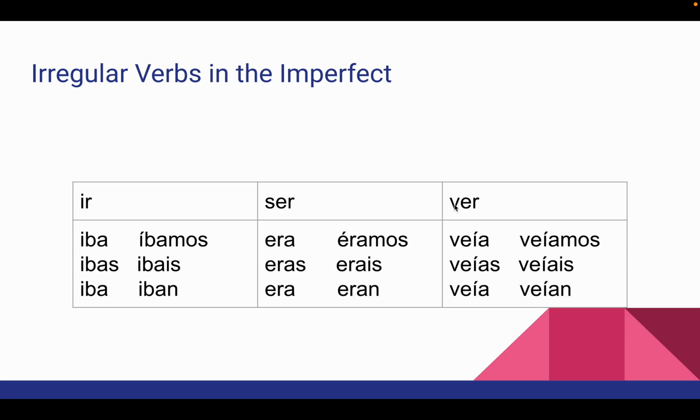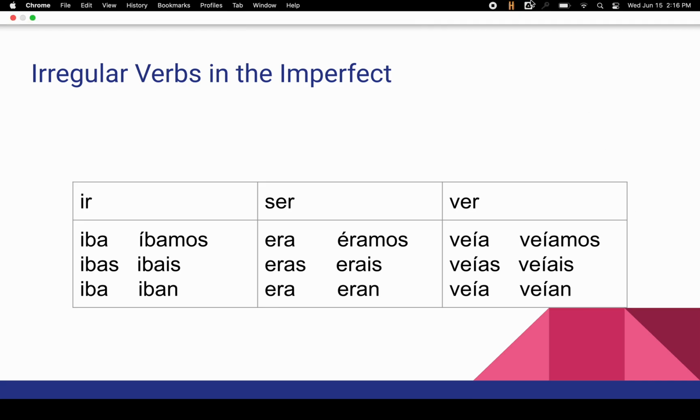And ver is not that irregular. You would just think it should be vía, vías, vía, but you keep the E on there. So it becomes veía, veías, veía, veíamos, veíais, veían. And that is how you form the imperfect past tense.